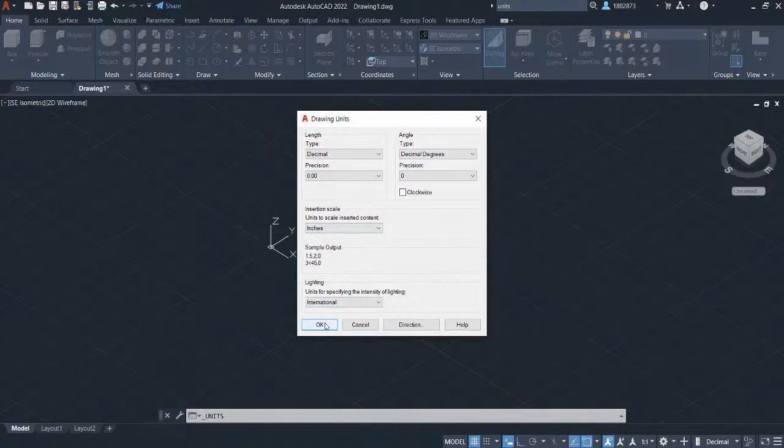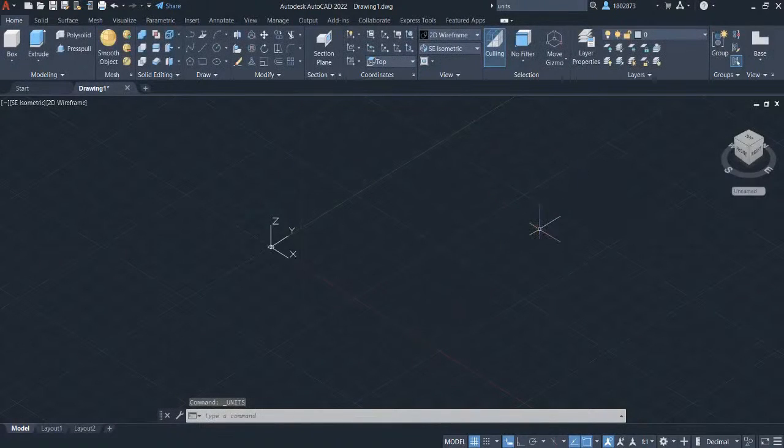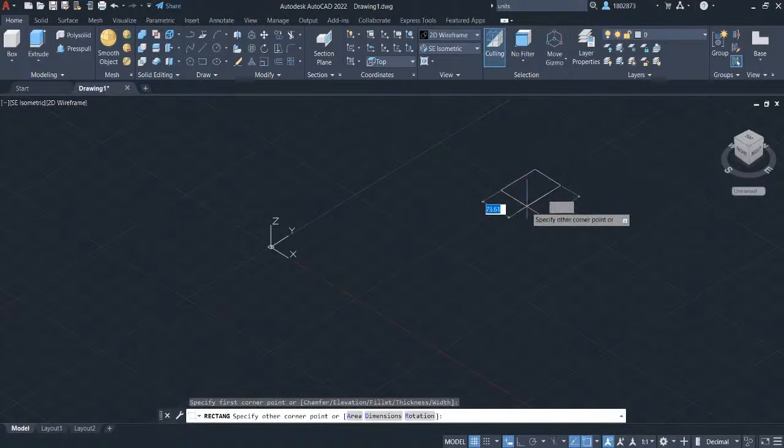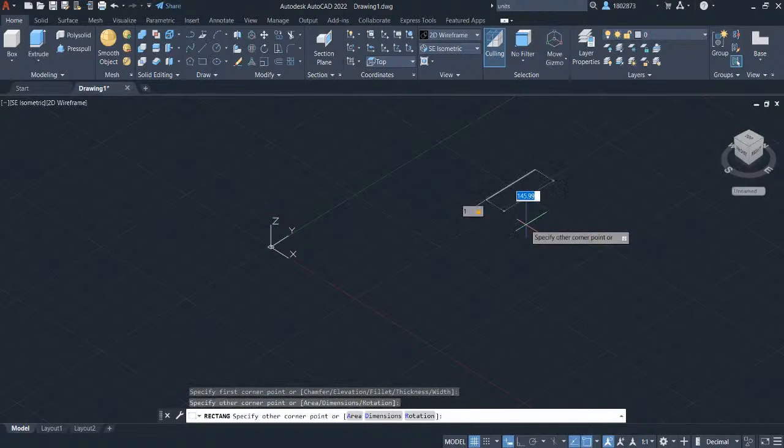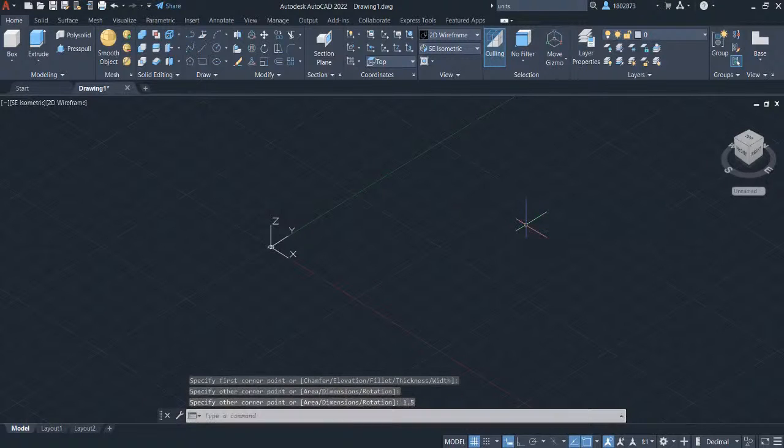Click OK. Let's begin by grabbing rectangle under the draw panel and select rectangle. Left click here and move your crosshair here to create a rectangle. Let's key in 1 for the width and press tab to define the length and key in 1.5. Press enter. Double click on the wheel button to zoom extents.